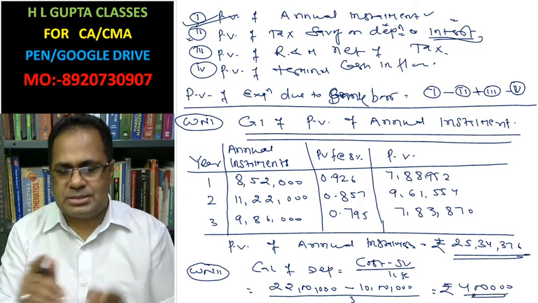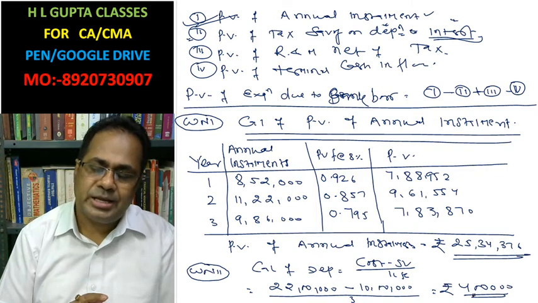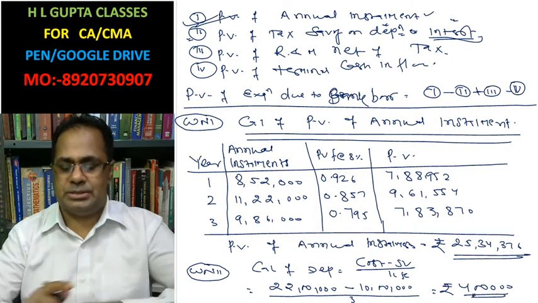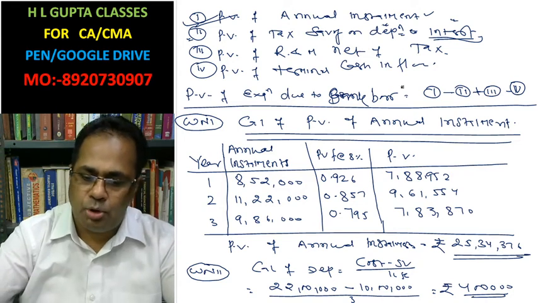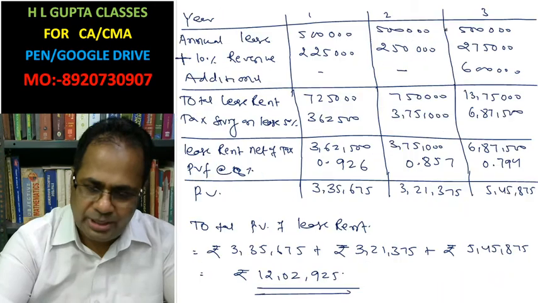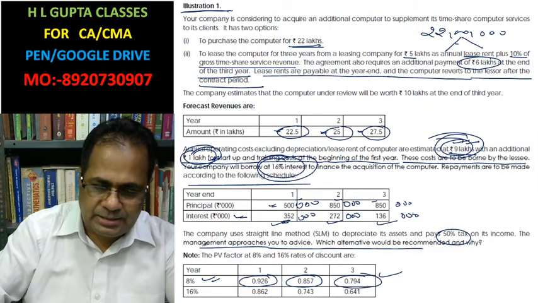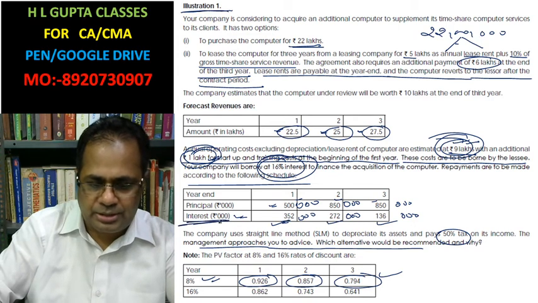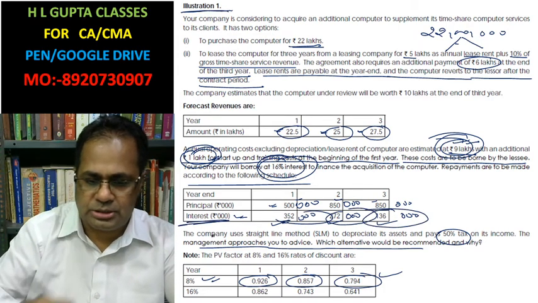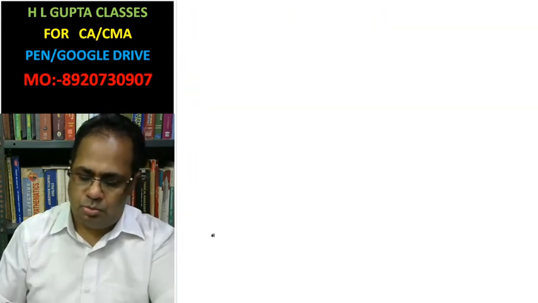If interest is not available in the question, in that case you have to calculate interest. Now we have already calculated depreciation. Interest is given in the question. Where is interest given? Look at here. The interest amounts are 3,52,000, 2,72,000, 1,36,000. Okay, interest.